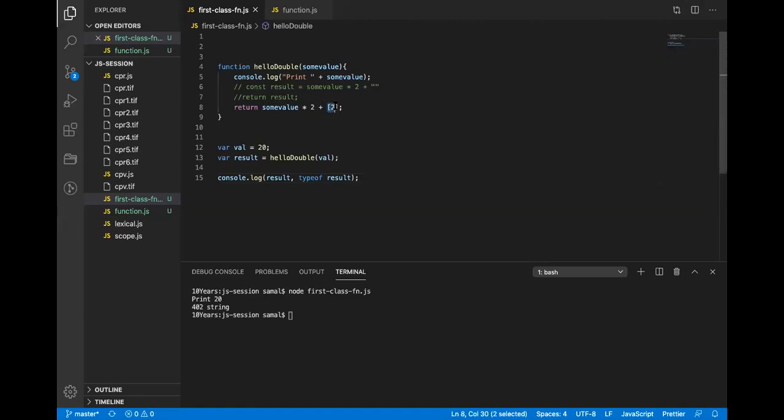When you try to add something to an array, it becomes a string. So 40 plus 2 as a string is 402. All right. So see this.